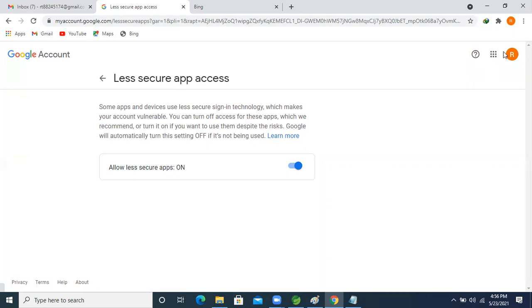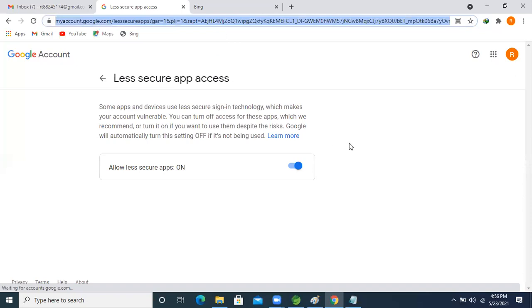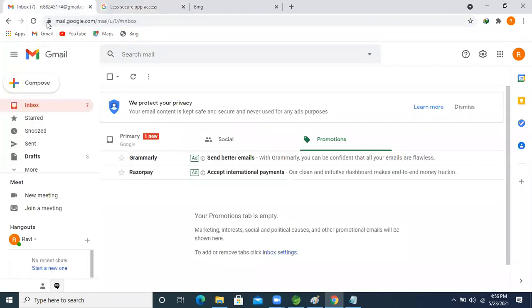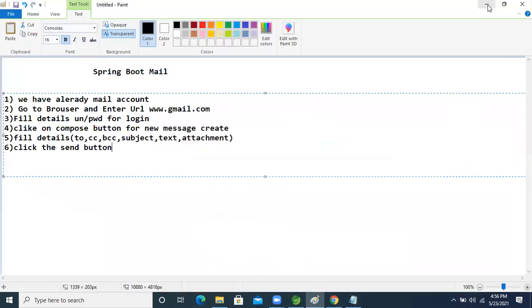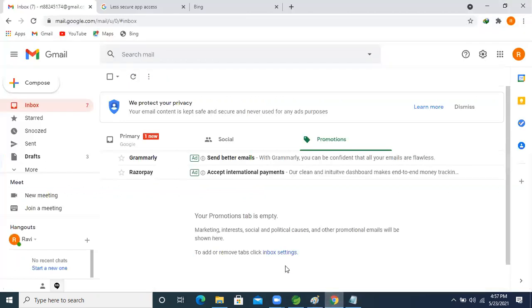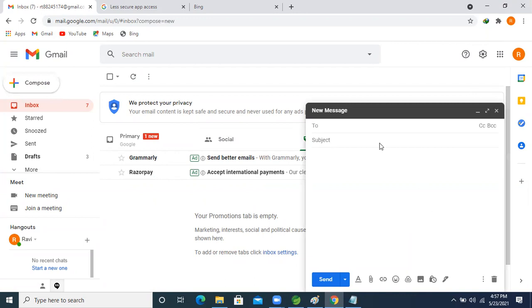So now fine, guys. Here we are manually coming inside this application, right? But our need is, I don't want to do these things manually. I want to implement these things programmatically, in our application, with our programmatic approach. So our application will do these things, and based on that, our application will send the mail to the end user, right?